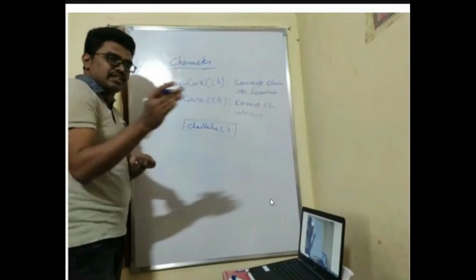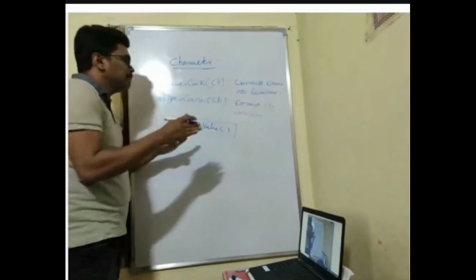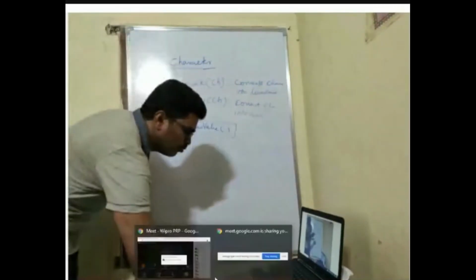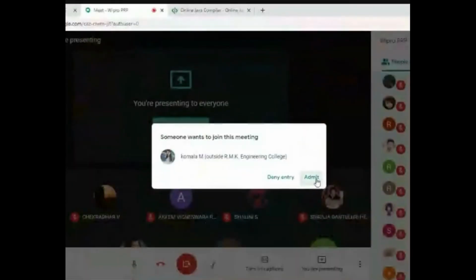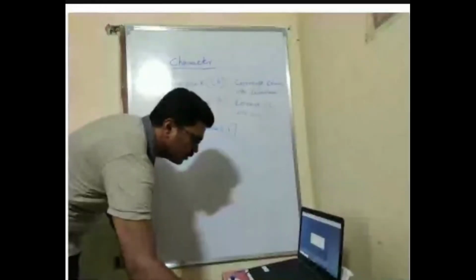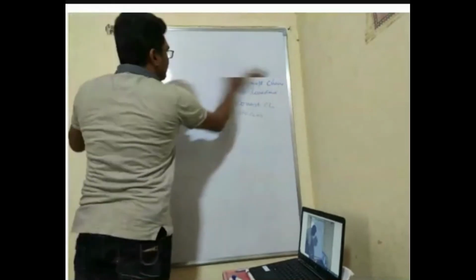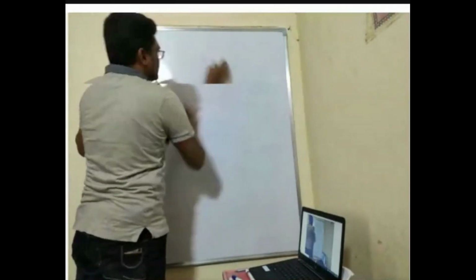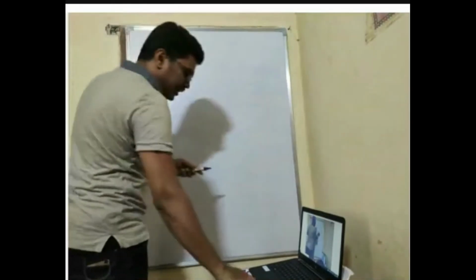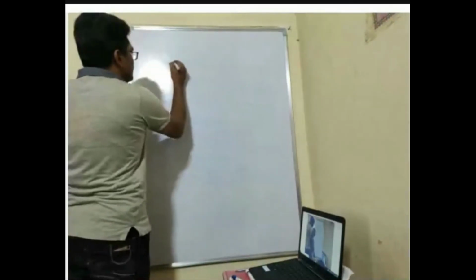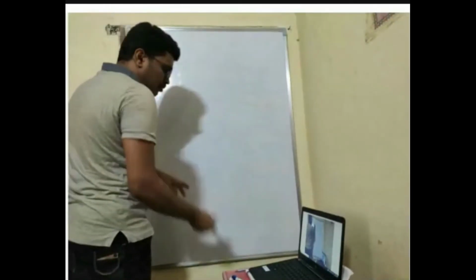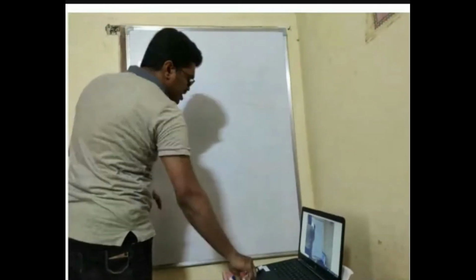Now with this, we'll see one example dealing with one of the questions they have asked previously in Wipro. We'll try to solve it now and I'll show you a demo. The question is called toggle case.